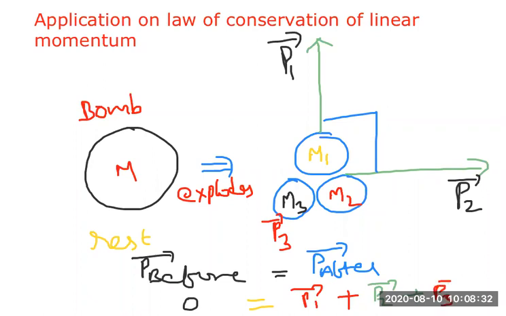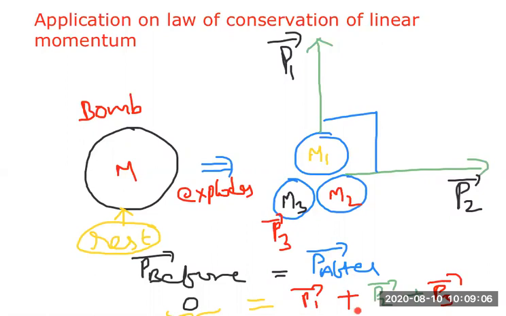So the total momentum before explosion and the total momentum after explosion must remain the same, as the initial condition we selected is the rest condition. So the momentum became 0. Rest means momentum is 0. After explosion we have P1 bar, P2 bar, P3 bar. So the total momentum before explosion is equal to the total momentum after explosion.